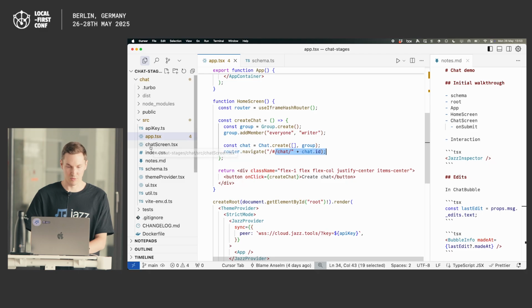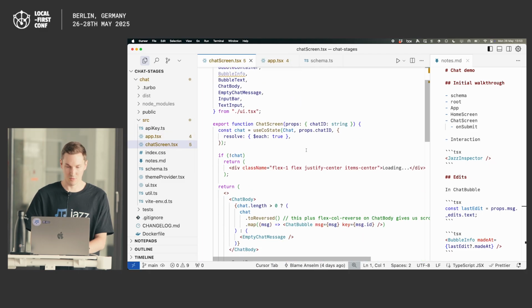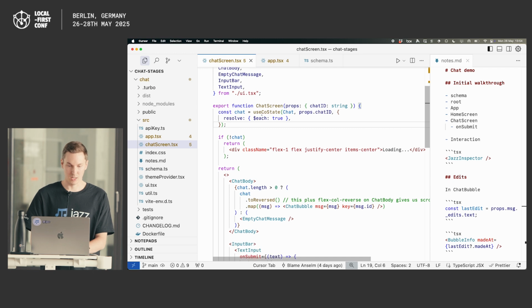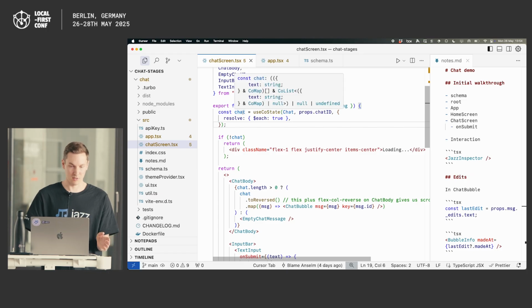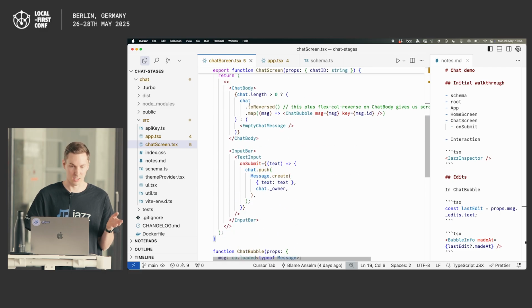So if we go to that ID, what do we see? This is this chat screen. It just gets the ID as a parameter. And then we see, again, useCoState. We say we'd like to load a chat with this ID. And then we have this little thing that looks a little bit like a query here, where we just say, okay, please also load all of the messages. And that's all I need to do. Now if you look at the type, it's a bit convoluted, but it's basically just an array of messages. And I can just render that directly in here.